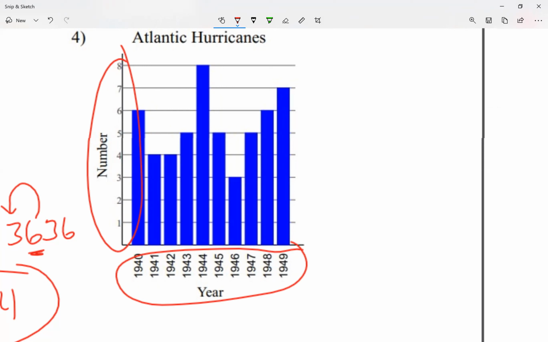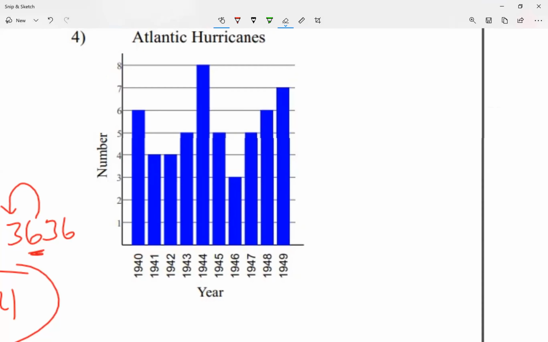So 1940, it seemed like I had 6 hurricanes. I'm looking at how many hurricanes there were. So I'm gonna say 1940, this first bar represents 6. I'm calling it 6 because you see how high it went compared to the number on the left. 1941, I'm gonna say that number is 4.